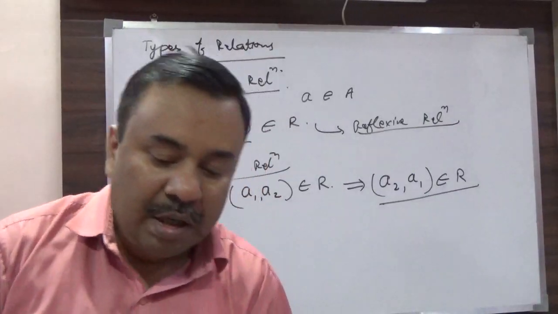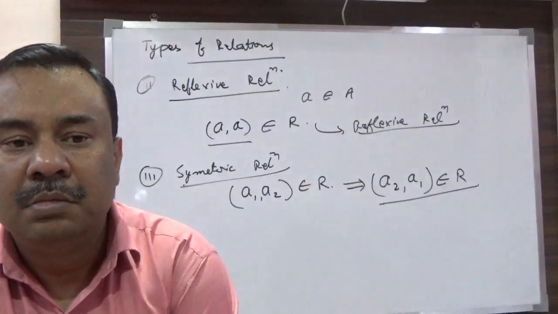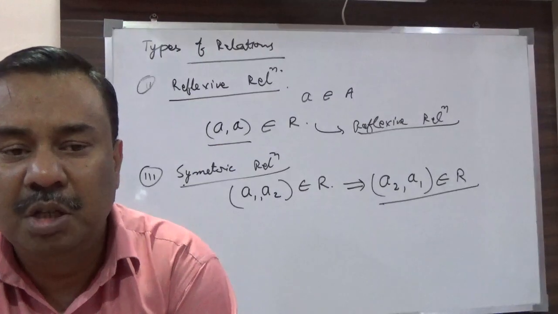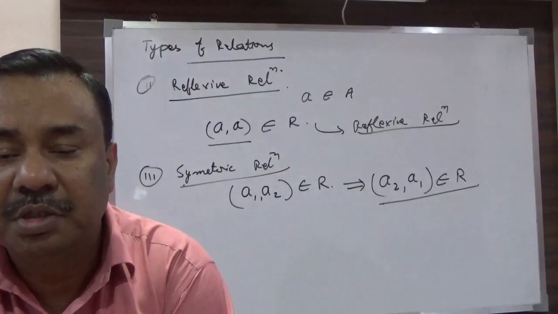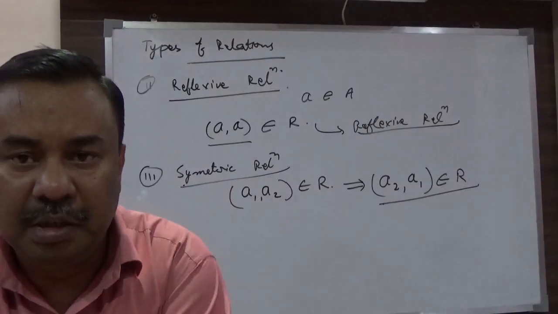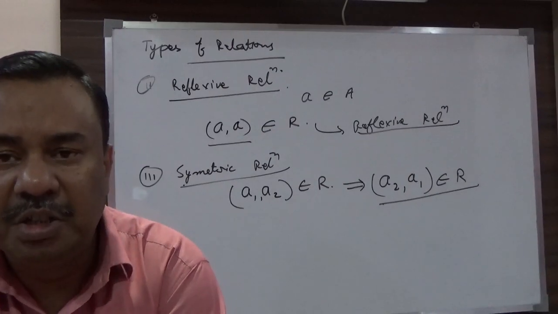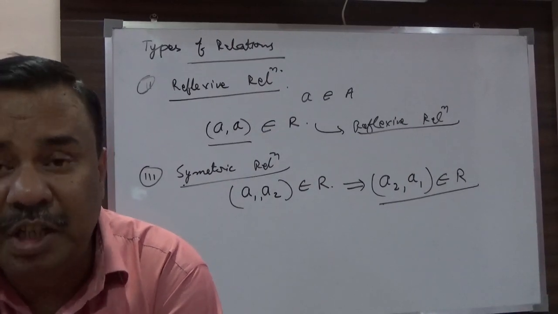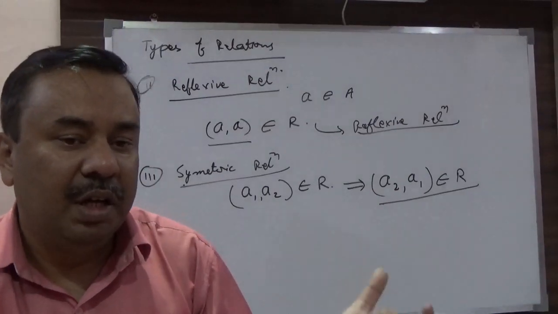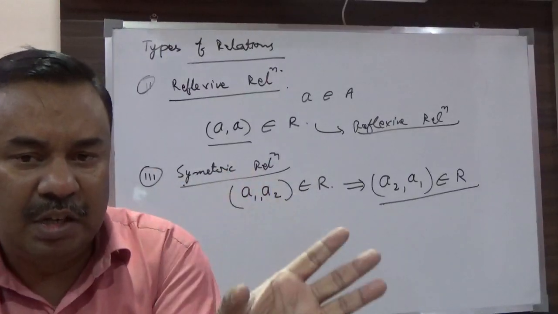Suppose that section A has all boys as the students, and section B also has all boys as the students. One set is A, one is B. If I say the relation is the brother of, obviously if both of them are boys, if there is one boy of section A who has his brother in section B, then that will be one relation.